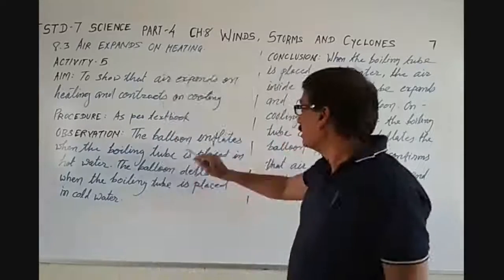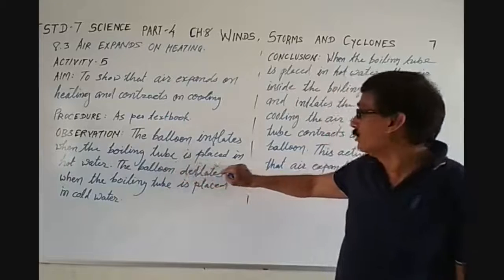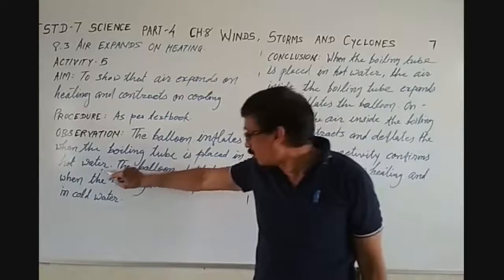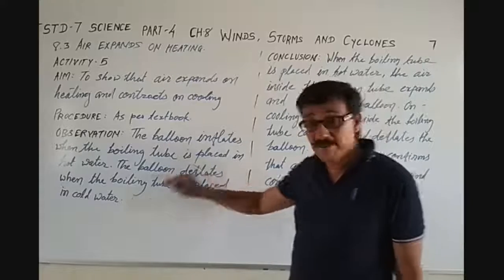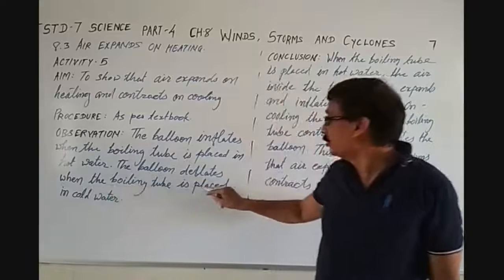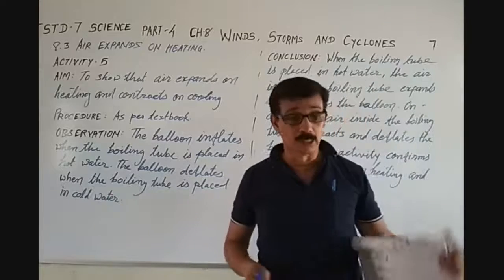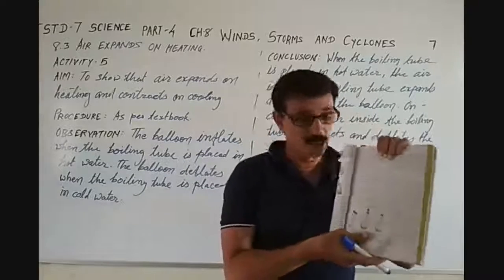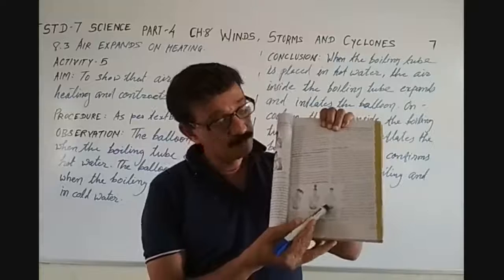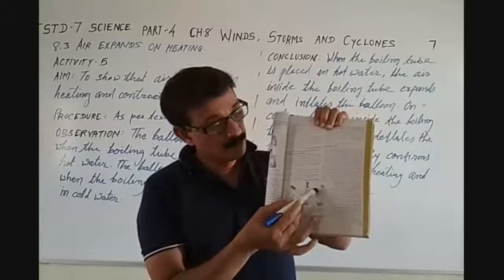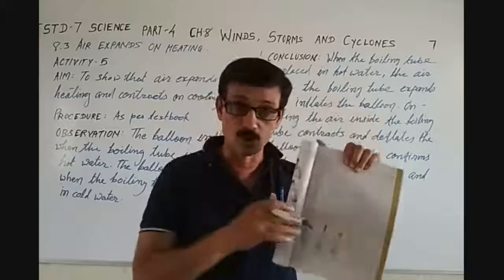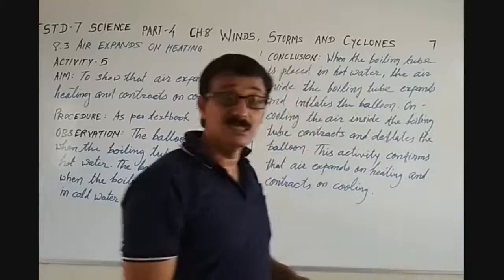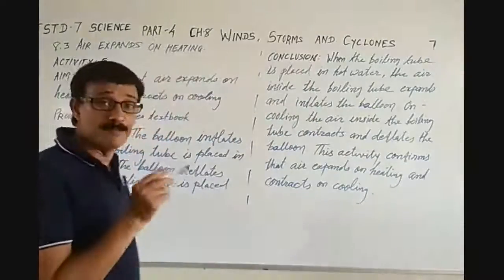So that is why the balloon inflates when the boiling tube is placed in hot water. The balloon deflates when the boiling tube is placed in cold water. And here in this third, we can see once again the balloon deflates when we put the boiling tube in the cold water.